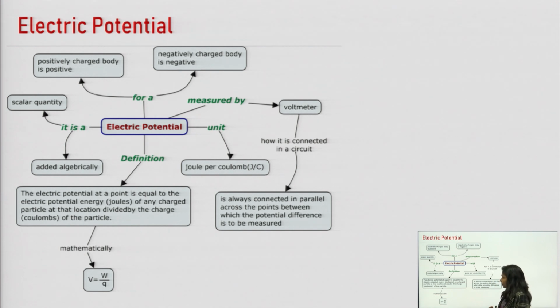So the unit of electric potential can be written as joule per coulomb, or collectively as volts. So this joule per coulomb can be written as volt also. Electric potential can be measured with the help of a voltmeter, and in a circuit the voltmeter is always connected in parallel across the points between which the potential difference is to be measured.